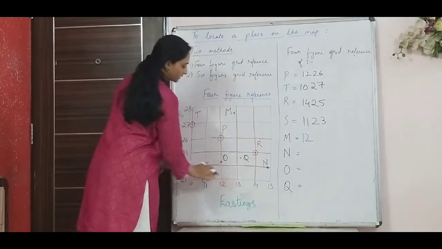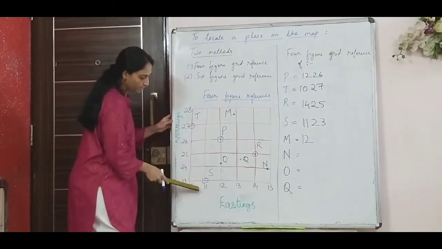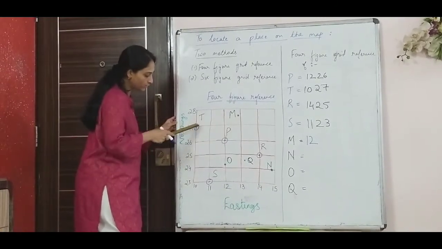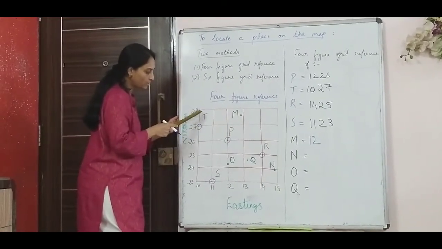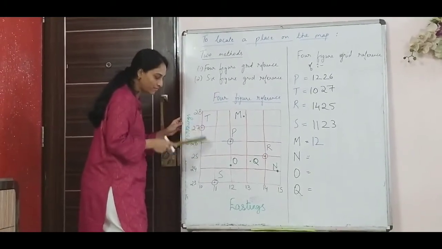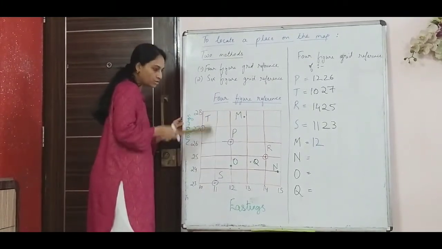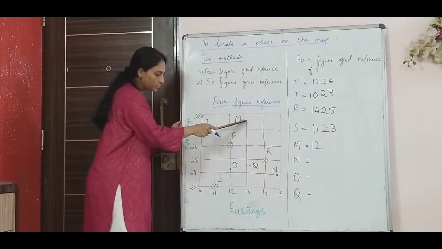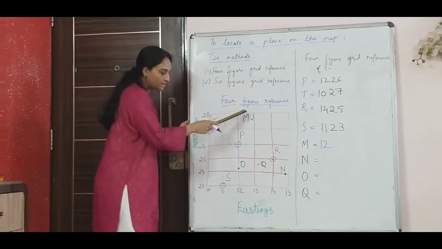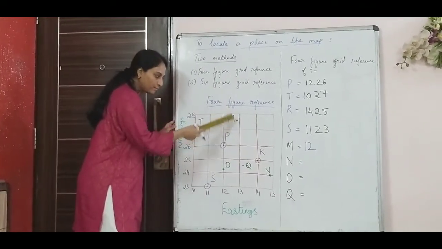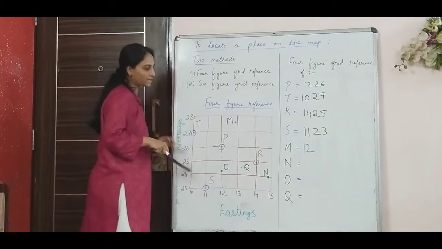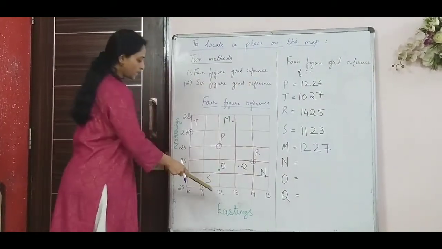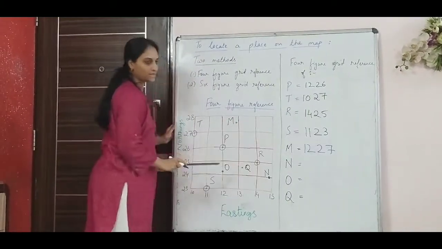So this was my easting, right? Now with respect to northing, as you go towards the north, this point lies between 27 and 28. You will take 27, because as you're going up, this has crossed 27, but you have not yet crossed 28. So you take the northing which is below the object, which means 27. So your easting and your northing is 12 and 27.